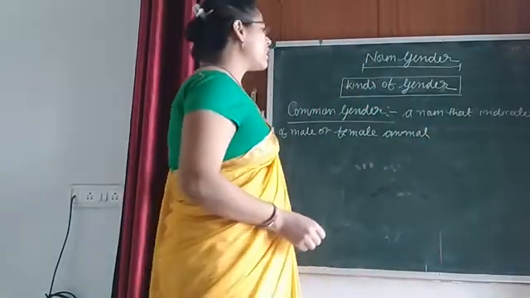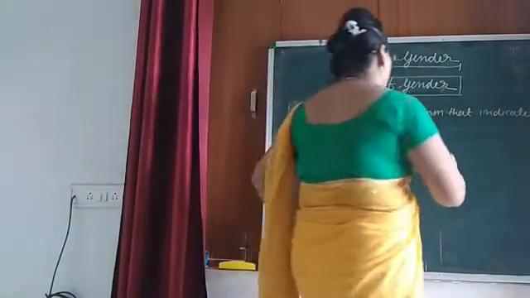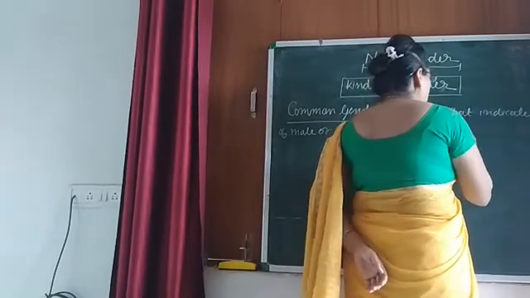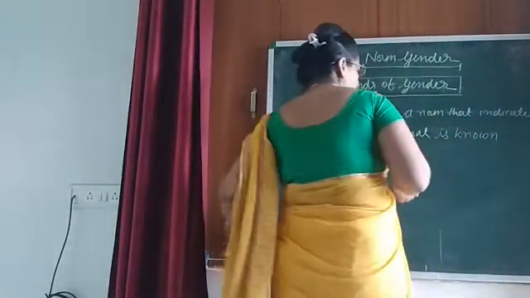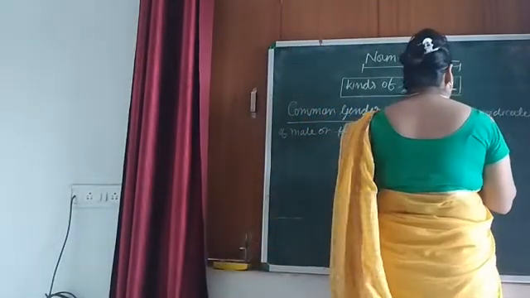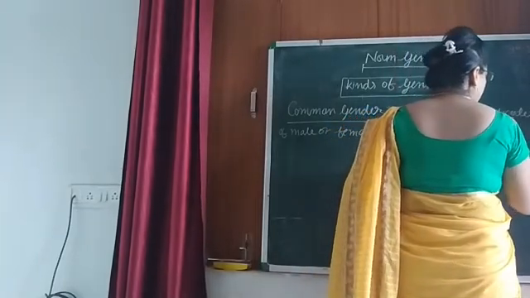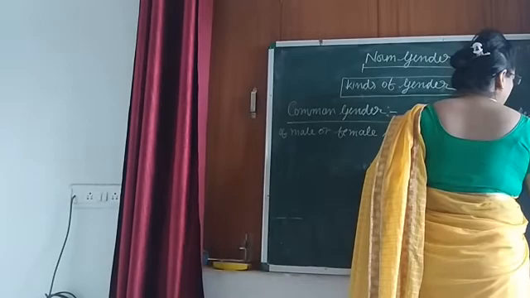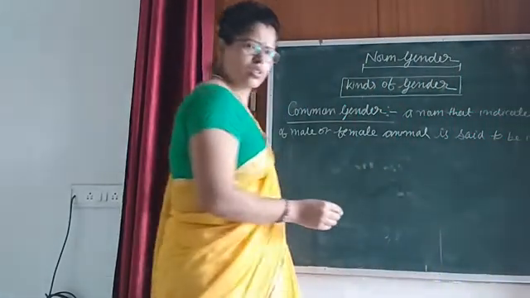A noun that indicates either of male or female animal is known as, or you can also say is said to be, whatever seems easy to you, you can write, is said to be in common gender. Okay,